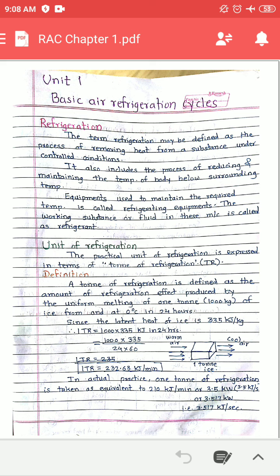Now my requirement is to reduce the temperature of a body below the surrounding. Below the surrounding means I have to store that body at 10 degrees Celsius. Is it possible naturally to reduce the temperature of that body up to 10 degrees Celsius? Not at all, because there is a restriction for a natural phenomenon. What is the restriction? The surrounding temperature. So below the surrounding temperature, we reduce the temperature with the help of refrigeration, and that reduced temperature is maintained over a period of time.